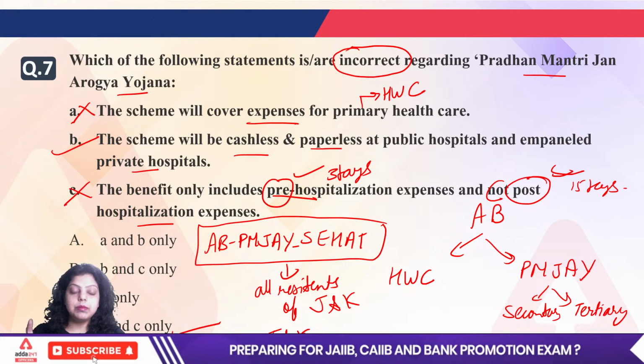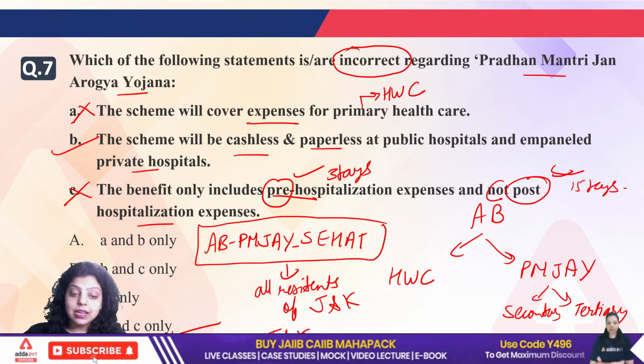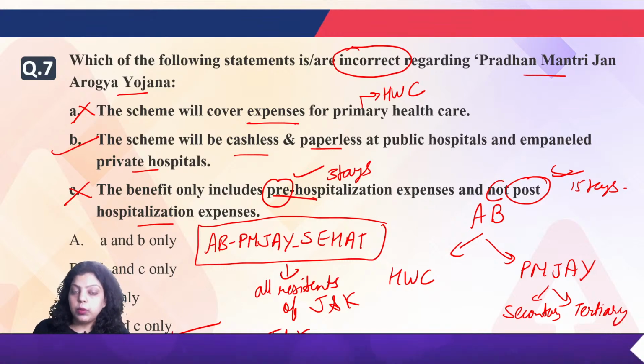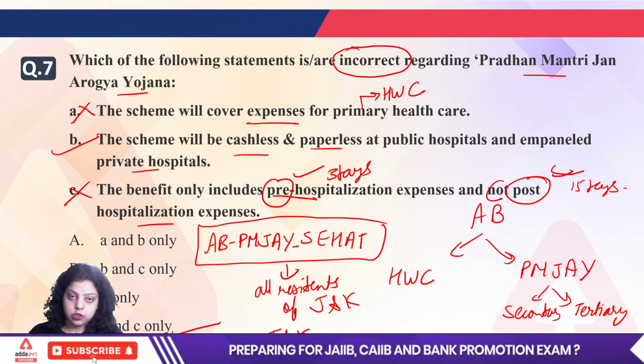And the Sehat scheme is simply when you have extended the benefits of Jan Arogya Yojana from 6 lakh households in Jammu and Kashmir to all the households of Jammu and Kashmir. That was the only Sehat scheme concept.